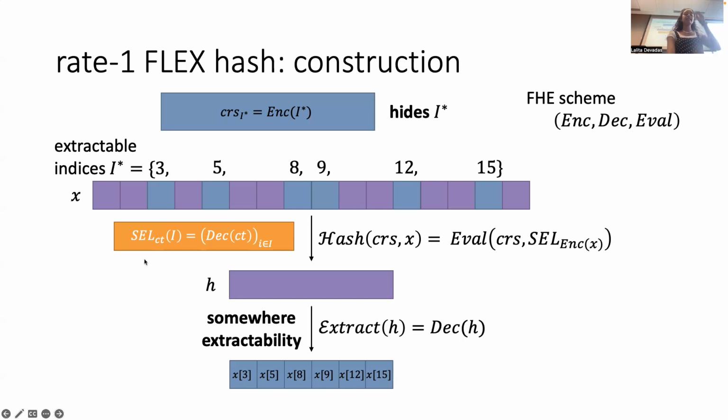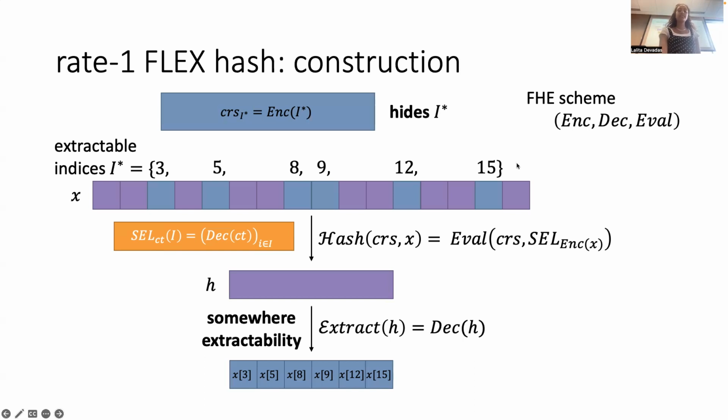So the reason why select maybe looks a little bit confusing is because select is defined in terms of a ciphertext and then has to decrypt that ciphertext. But basically here, X is getting encrypted and then decrypted again inside the homomorphic evaluation. I think the thing to understand is that H is an encryption of X sub I for I in I star. That is the thing to take away here, if that makes sense. So when you compute the hash function, that selection function is computed with respect to that capital I star.